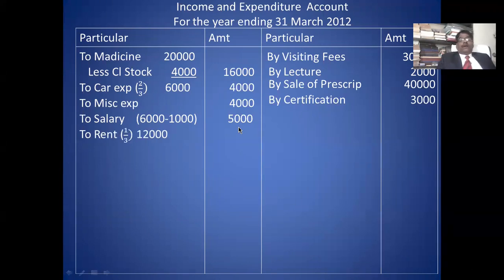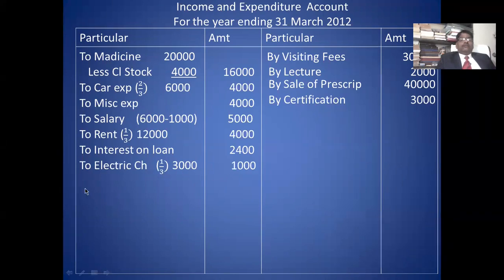Then rent. Rent you take 1/3 of the rent is relating to profession. Next, interest on loan. Interest on loan is 2,400. It is equal to 1 year interest. If this interest is more than 1 year interest, you have to deduct excess as advance. If this interest is less than 1 year interest, you have to add outstanding. Remember this point. And electricity charges, you have to take 1/3.